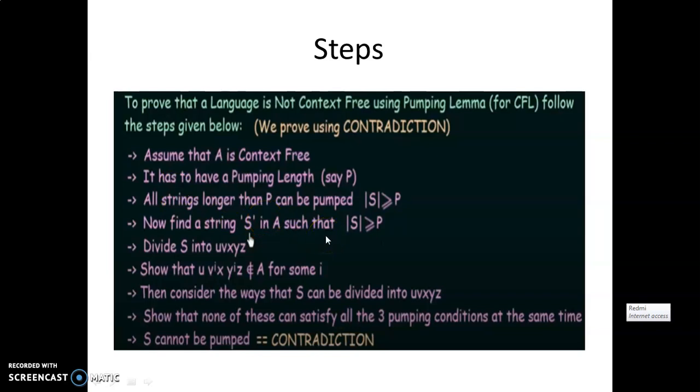So in upcoming videos we will see some problems related to the pumping lemma for the CFL.